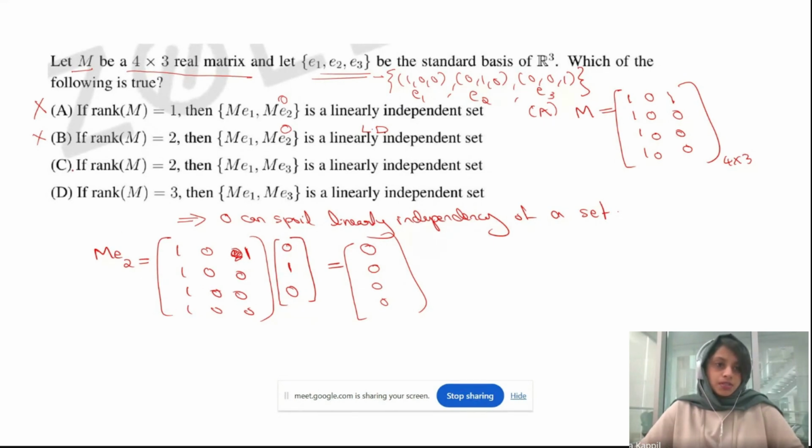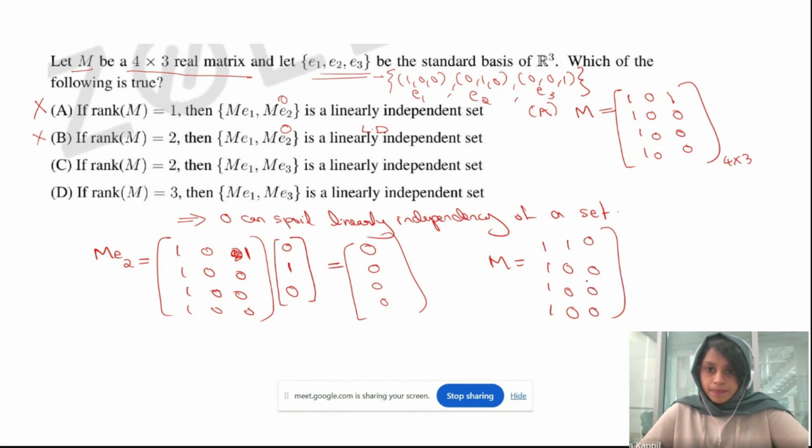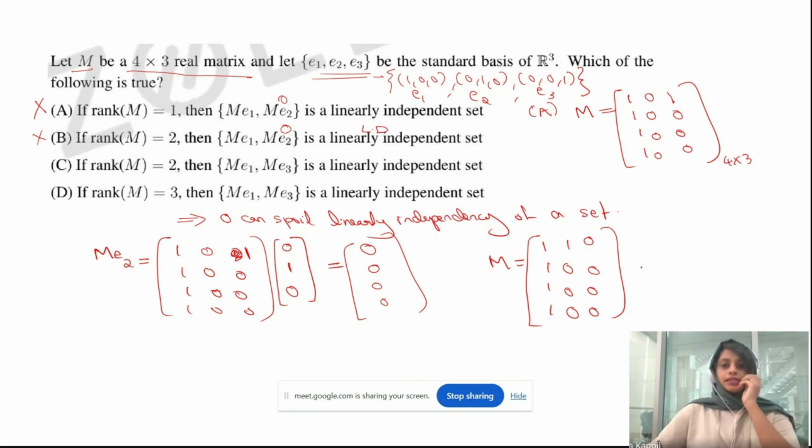Okay. So what about option C? If the rank of M is 2, then ME1, ME3. How can we formulate a matrix such that you will get a 0 matrix on multiplication? See, let's try. Here it is ME3. So just try to make M with the third column having all 0 elements. So here I am writing 1, 0, 0, 0, and here it will be 0. And this is our M, and I'm just multiplying with E3.